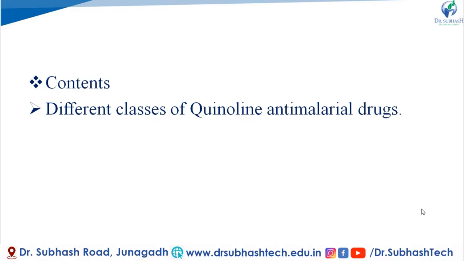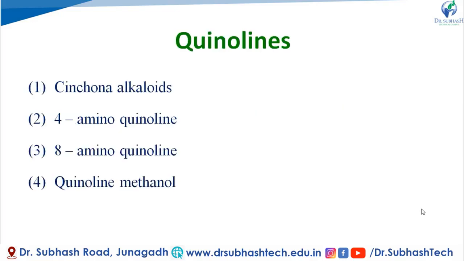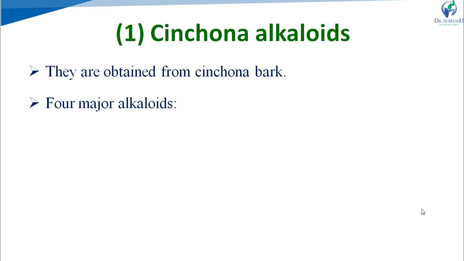In the classification of anti-malarial drugs, we discussed that quinoline is one class of anti-malarial drugs, right? So, in today's lecture, different classes of quinoline anti-malarial drugs are discussed. First one is quinolines. Quinolines have 4 further subclasses: cinchona alkaloids, 4-aminoquinoline, 8-aminoquinoline, and quinoline methanol. So, start with the first subclass, cinchona alkaloids.